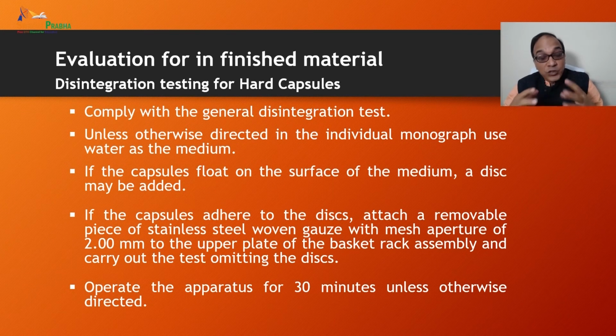If the capsules adhere to the disc, attach a removable piece of stainless steel woven gauze with mesh aperture of 2 millimeter to the upper plate of the basket rack assembly and carry out the test omitting the disc. Operate this apparatus for 30 minutes unless otherwise directed, and the limits must comply with the individual monograph.